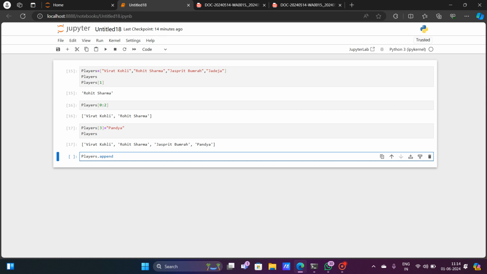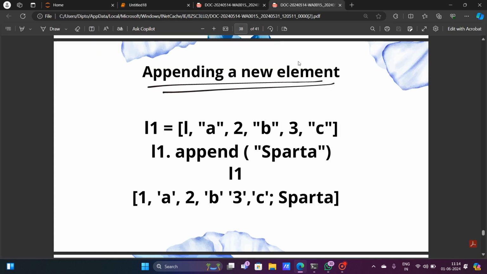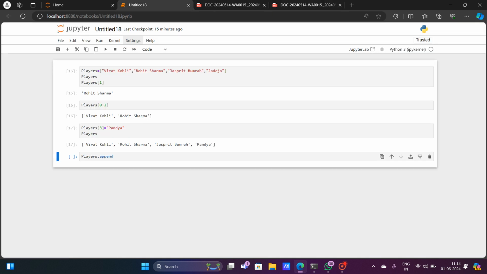After giving append, you have to just give the name of the value, or the data, that you want to add in the list. So L1 dot players dot append, and within the first bracket you have to give the name of the value that you want to add.